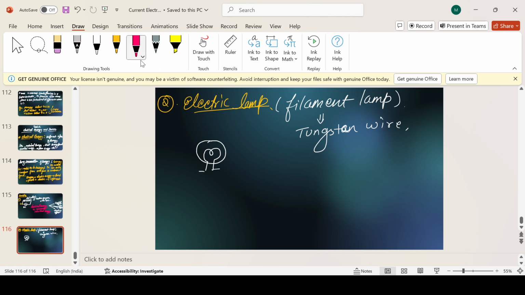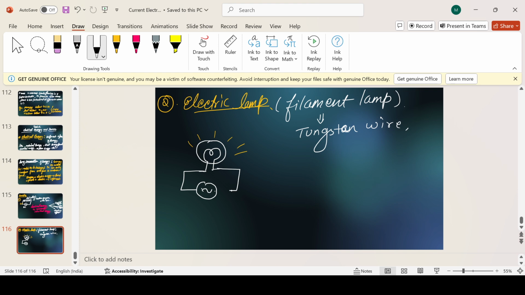It's a glass chamber. When the electric current passes through it, let's give AC to this also. This is the symbol for an AC, alternating current.